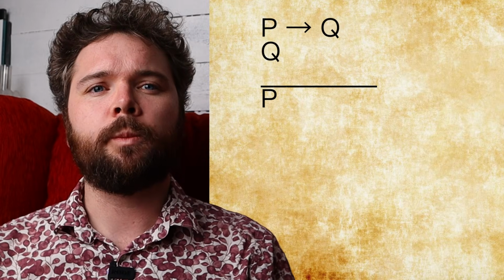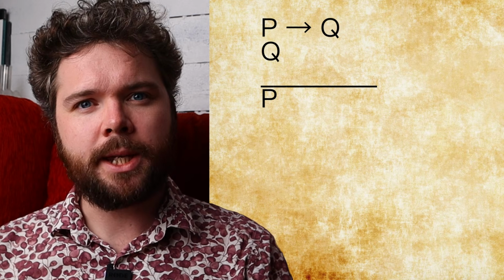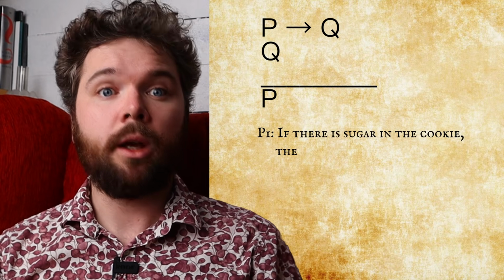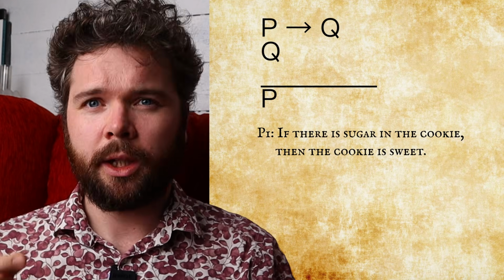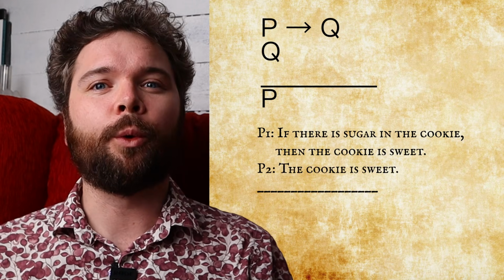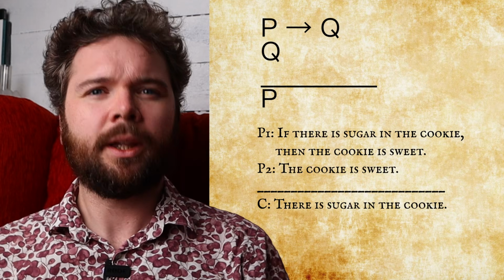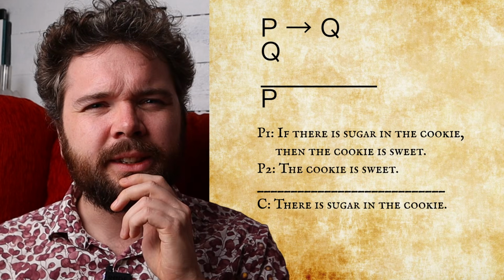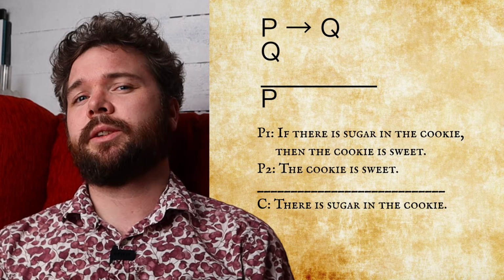But let's take another argument instead, which looks very similar. If P, then Q. Q, therefore P. And same thing here, let's translate it. If there is sugar in the cookie, then the cookie is sweet. The cookie is sweet, therefore there's sugar in the cookie. This one is a bit fishy, right? There is something wrong with this argument. Let's check out the truth table once more. Our first premise is true here, here, and here, just like before. But then the second premise is true here and here.